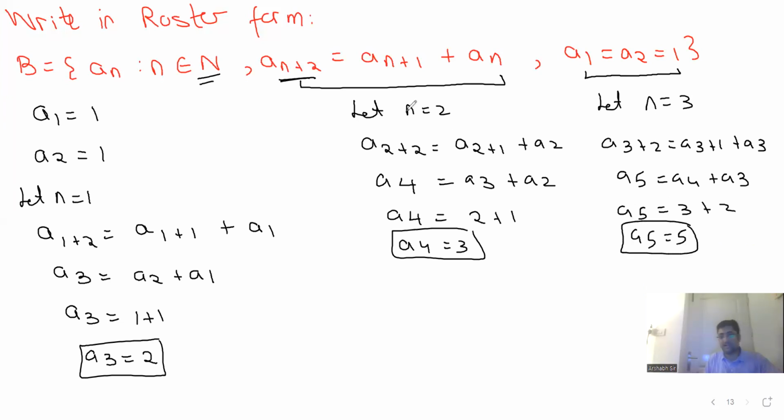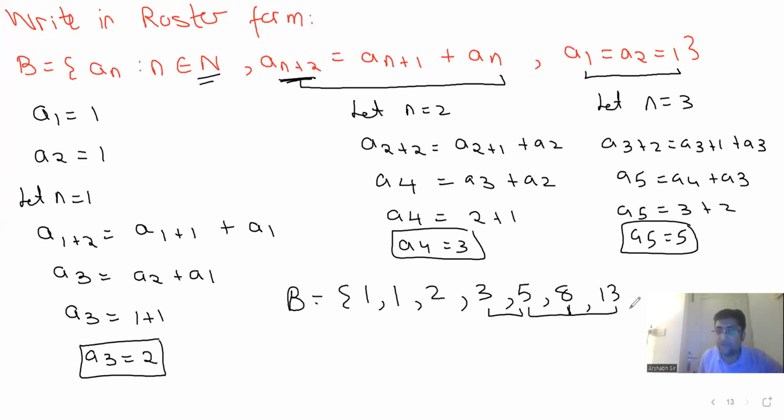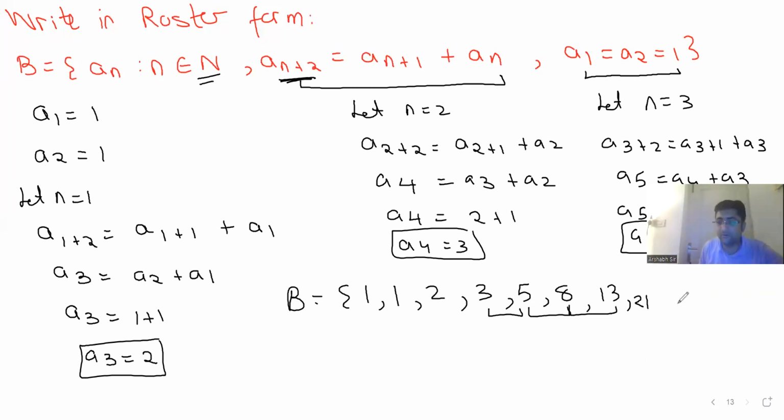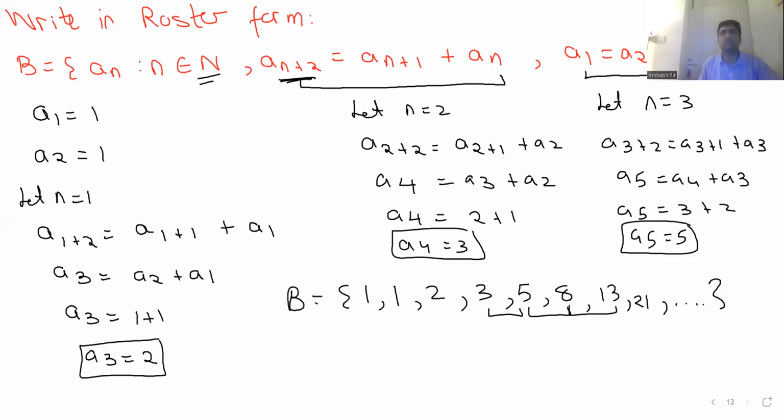Now guys, what do you understand? This means each term is equal to the sum of the previous two terms. So see, set B is 1, 1, 1 plus 1 is 2, 1 plus 2 is 3, 2 plus 3 is 5. Can anyone tell me what is the next term? Yeah, guys, what is the next term? 8. Very good. 3 plus 5, 8. 5 plus 8, 13. 8 plus 13, 21. That's it.